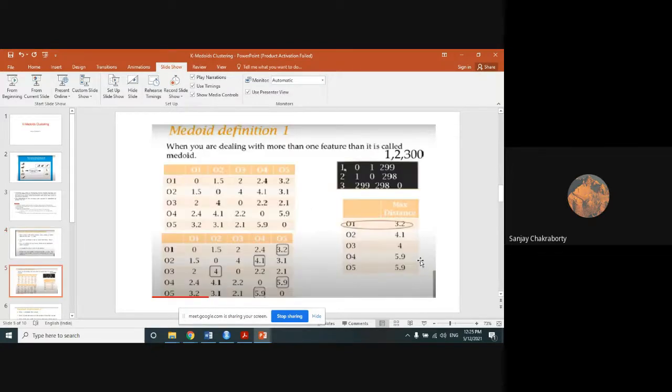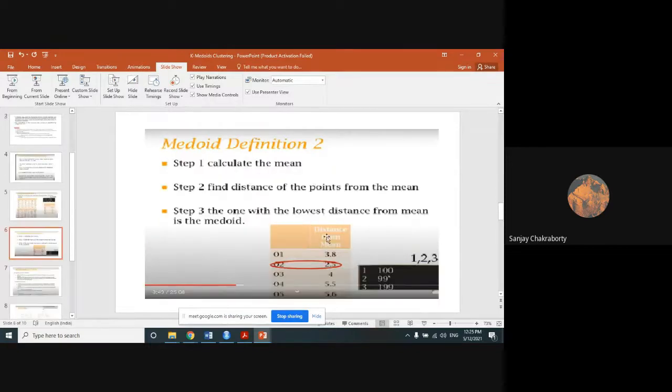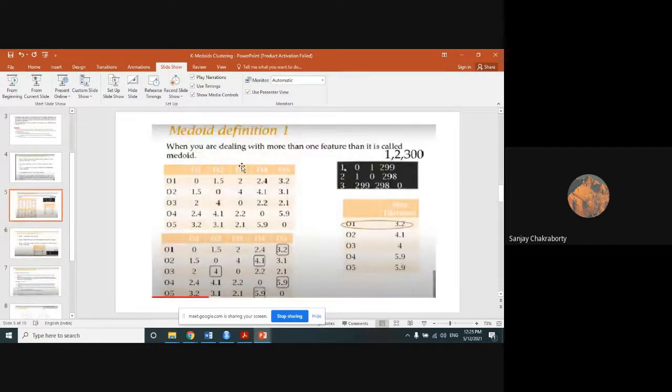Now this is the first way of calculating the medoid. There are two methods: medoid definition 1 and medoid definition 2. Try to understand. When we are dealing with more than one feature, then it is called medoid. Suppose these are the observations given to you, O1 to O5, and the same observations O1 to O5 again. So these are in matrix form, two kinds of observations given to you.